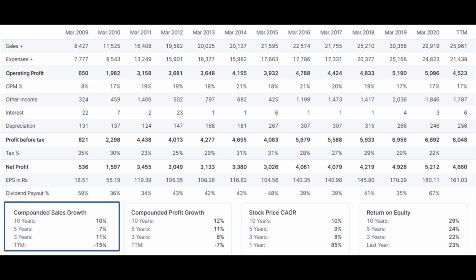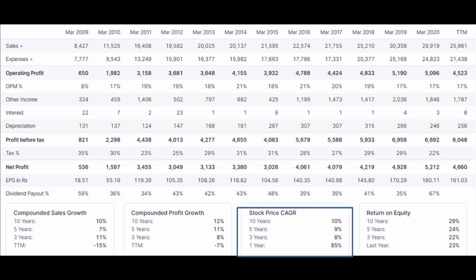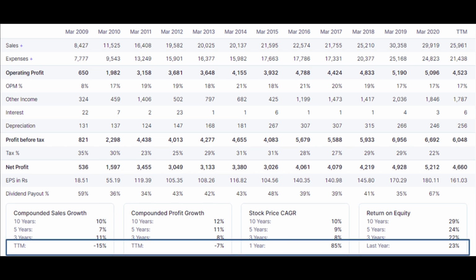In sales, the company has delivered a 10% CAGR. In profit growth, the company has declared a good profit growth of 10% CAGR over the last 10 years. The stock price has also seen 10% CAGR growth. The return on equity is also very good. With respect to the trailing 12 months, the company has seen a sales decline of 15% and a profit decline of 7%. As you all know, despite COVID, there is a decline in the sales and the profitability.